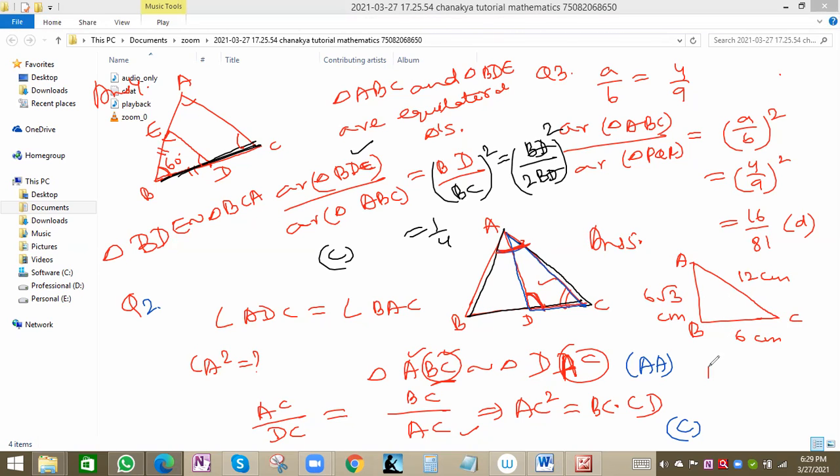So AB square will be 36 times 3, 108, plus BC square. What is BC square? Plus 36, that is 144, correct? 144 is AC square, right? Pythagoras theorem is applicable. That means this is the hypotenuse, this is the base, and we can say this is the perpendicular. So this angle will be 90 degrees, and we have to find the angle of B. So B will be 90 degrees, correct?